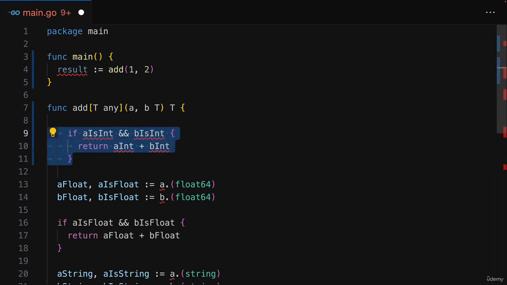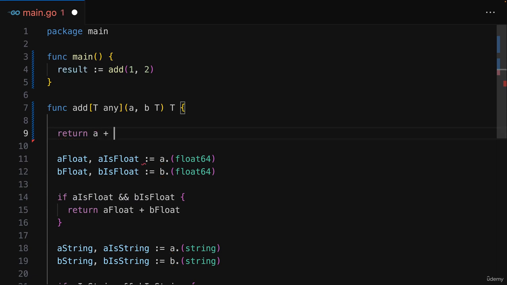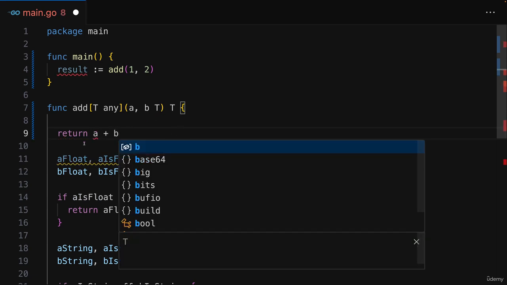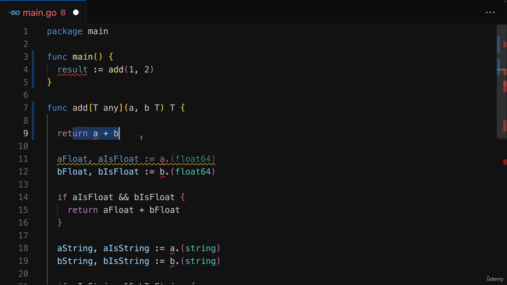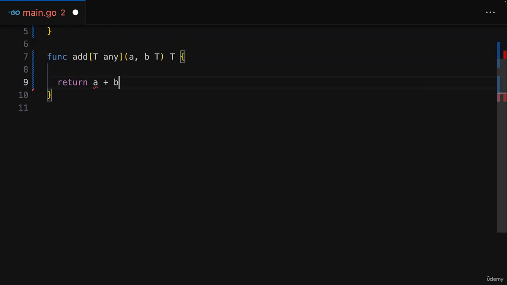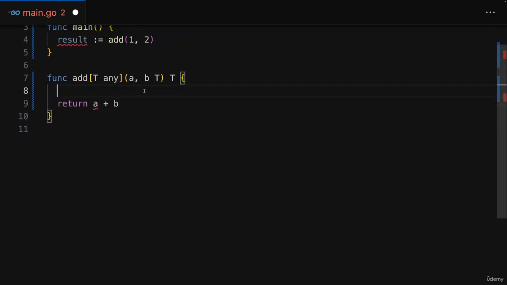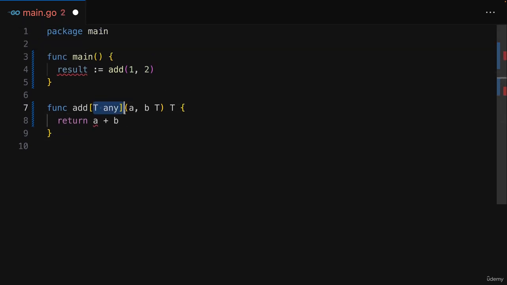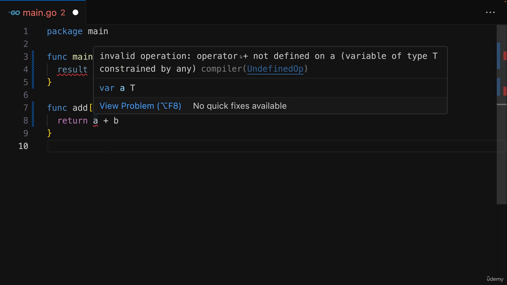When writing this in a generic way, we can simply return a plus b, at least we can almost do that, I'll get back to it in a second, and we don't need any other checks. However, we'll still have one problem if we do it like this. Since we're saying that the concrete type that's used at the point of time where add is being called can be any type, we're of course back to this error that the plus operator is not necessarily defined for all possible types.